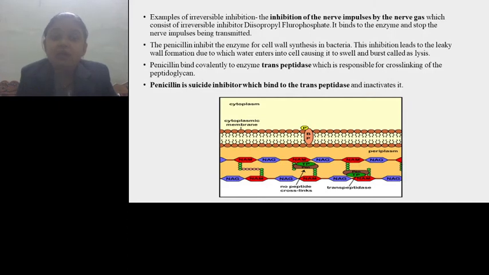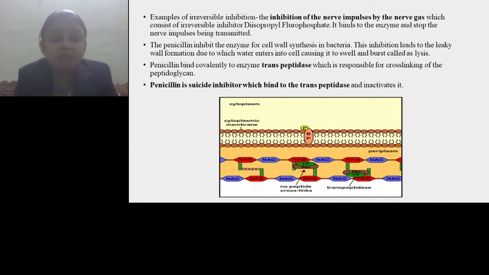Then another example of irreversible inhibition is the inhibition of nerve impulses by nerve gas, which consists of an irreversible inhibitor, that is diisopropyl fluorophosphate. It binds with the enzyme and stops the nerve impulses being transmitted, and this can lead to paralysis.